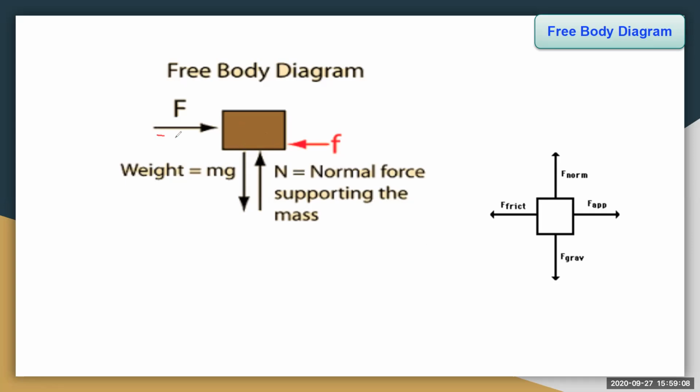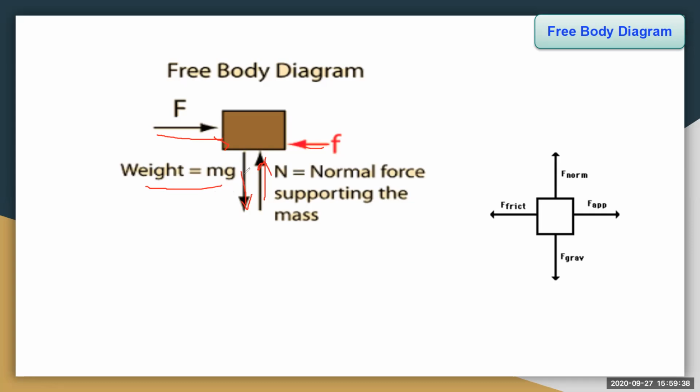From the left side, capital F, from the right side, small f, and in the downward direction, the weight of the body, and in the upward direction, capital N, we are seeing here, isn't it? Now from all four directions, the forces are acting on the free body, on the mass, right? Now the mass of the object is m.